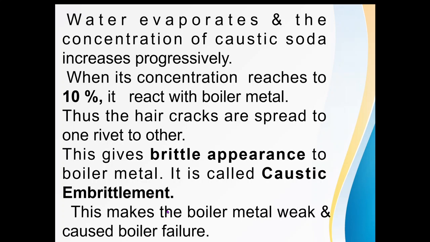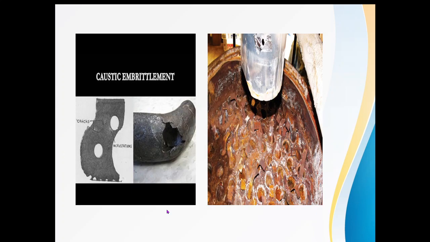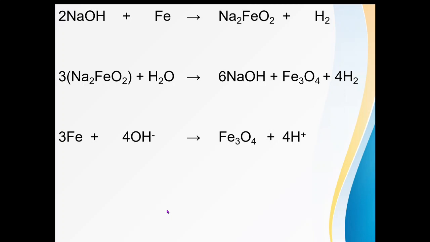And these two are external treatments of water, which make the boiler metal weak and cause failure. You can just observe this picture. In this case, caustic embrittlement is shown. In the reactions taking place here, whatever NaOH is formed in the water reacts with iron, and finally Fe3O4, means rust, the corrosion product, is formed.